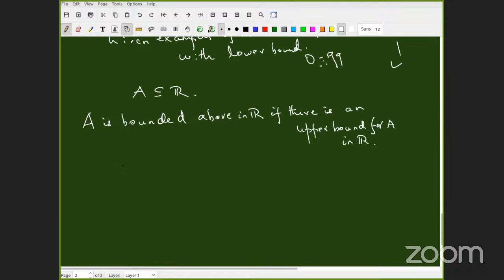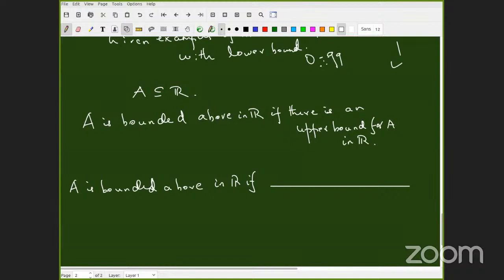Now, can you make this definition itself symbolic? Think, all of you. A is bounded above in R if... I have to write the remaining things in symbolic form. How should I write it? Is there a quantifier for that statement? First identify. In fact, that's enough. Just find out whether there is a quantifier.